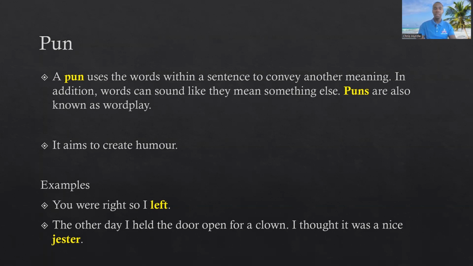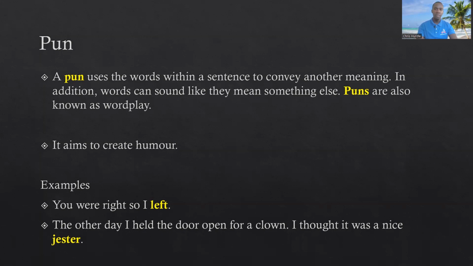The second example: the other day I held the door open for a jester. I thought it was a nice gesture. Jester is the word that produces humor. Why is that? Because the word jester refers to an idea that's similar to a clown, a person who performs for an audience by acting like a fool, etc. Similar to a clown, right?